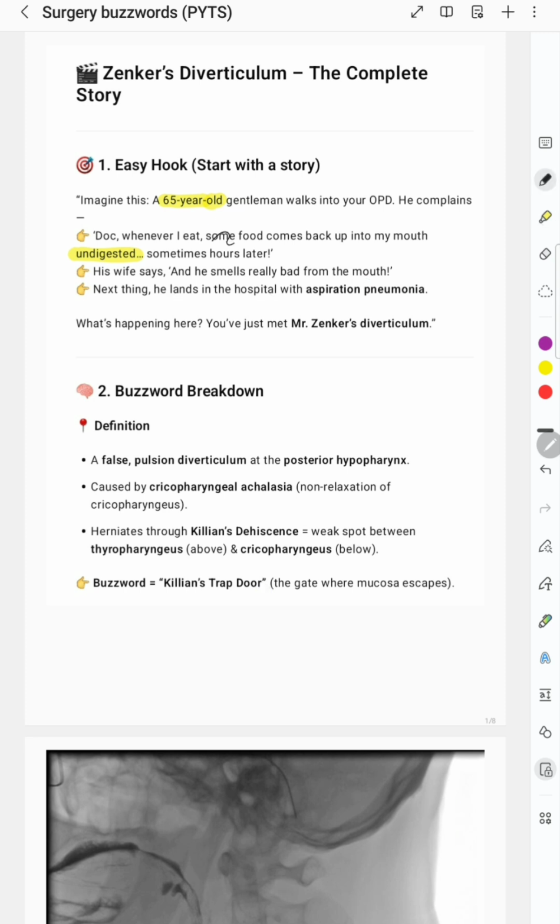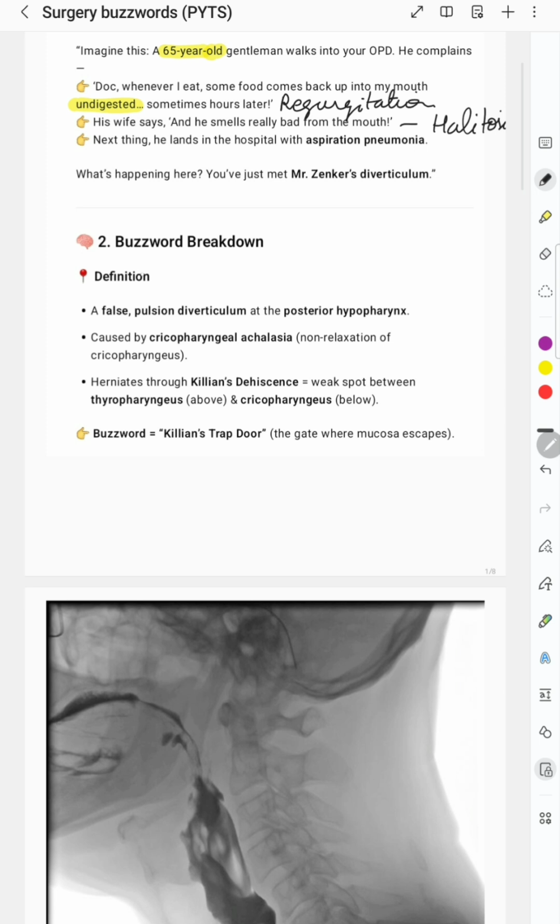So what is this complaint? You have to remember, this is regurgitation. And then what is this? This is halitosis.